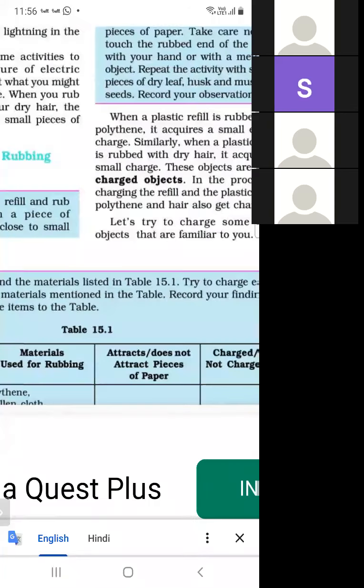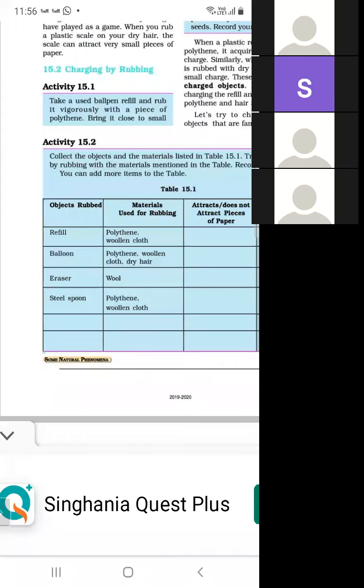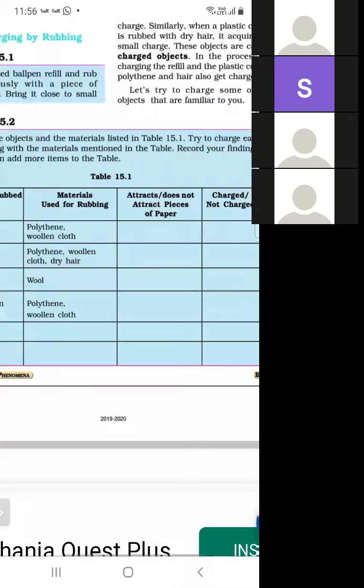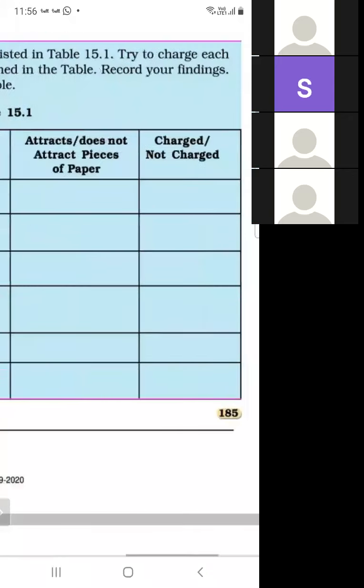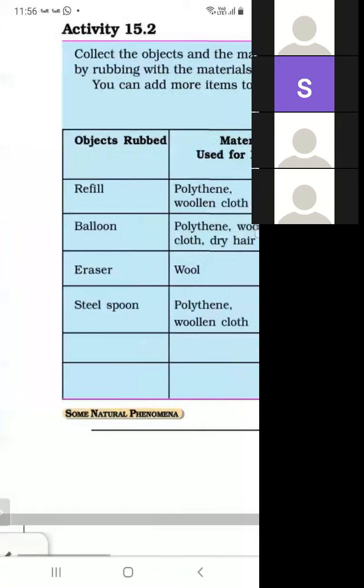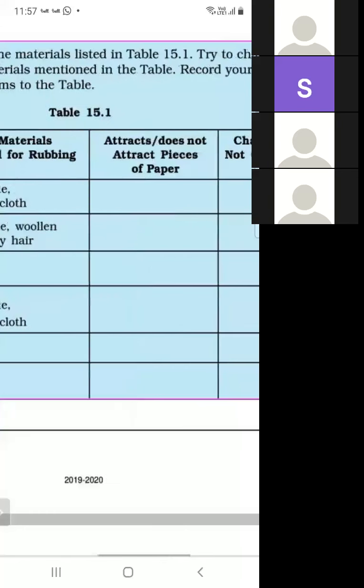So this is the table. First is the refill. When the refill is rubbed with polythene, does it attract or not? Yes. In this option, what is the answer? Attracts. And when it attracts, is it charged or not charged? Then it is charged. Second is the balloon. When the balloon is rubbed with polythene or woolen cloth or dry hair, then the balloon becomes charged. Then it attracts and the answer is charged.